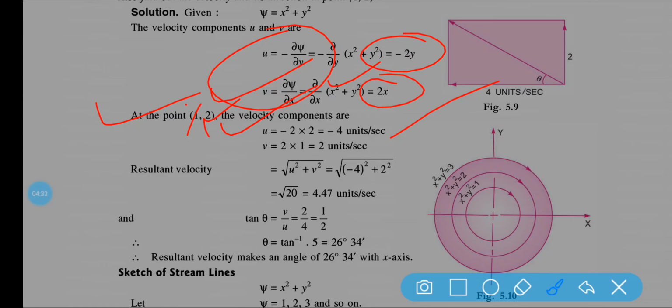As the unit is not given, it is written unit per second. v is equal to 2 into 1, because x is equal to 1, so it is equal to 2 unit per second. Now the resultant velocity is root over (minus 4) square plus 2 square. So ultimately root over 20 means 4.47 unit per second. So this is the resultant velocity.